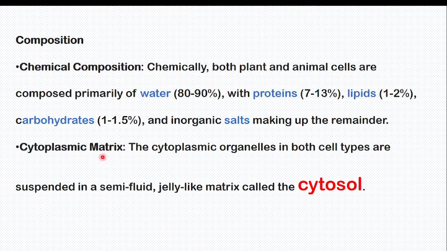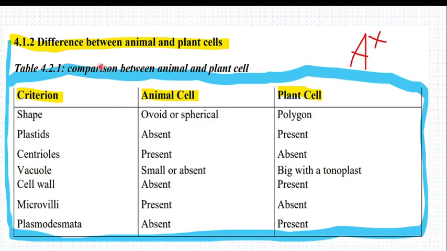Also, cytoplasmic matrix. Cytoplasmic organelles are in both cell types. It means the cytoplasm contains many organelles suspended in a semi-fluid gel-like matrix called cytosol. Some people confuse the terms cytosol and cytoplasm. The fluid in the cytoplasm is called cytosol, where organelles are swimming. Here are the differences between plant and animal cells. So take time and review because this is very, very important.